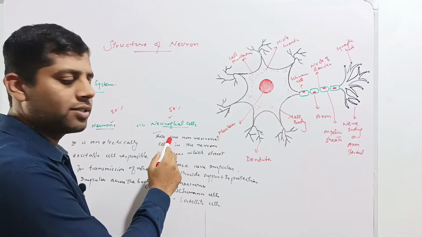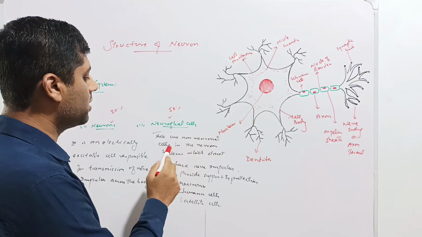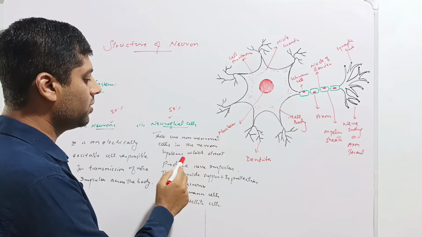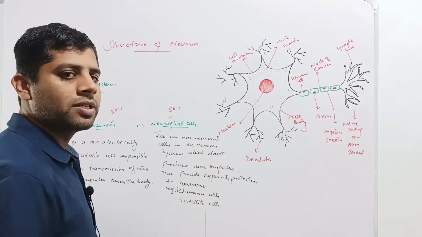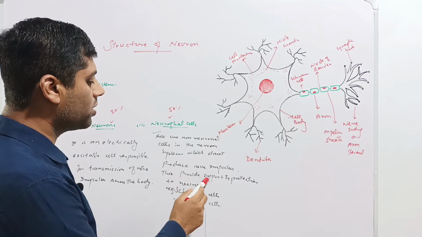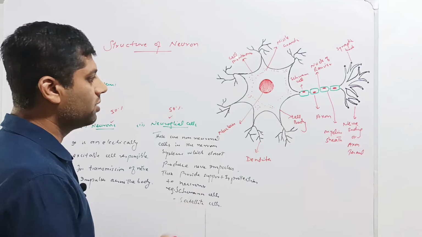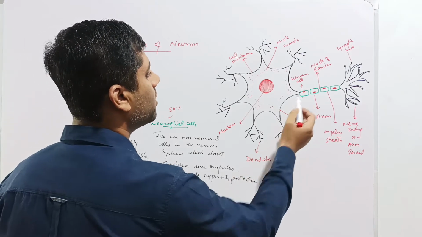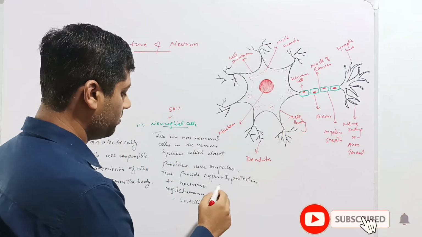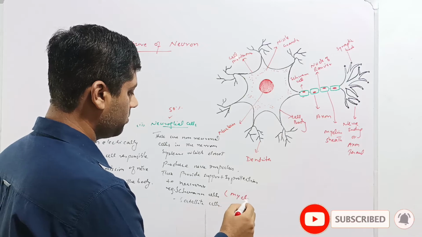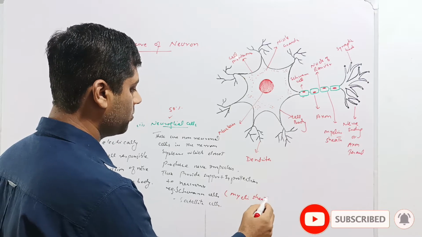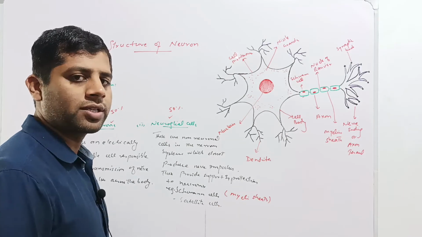These may be defined as non-neuronal cells present in the nervous system which do not produce any nerve impulse. Rather, they provide support and protection to the neurons. For example, the Schwann cells. Schwann cells are present on the axon and produce the myelin sheath for protection of neurons or for protection of the axons.